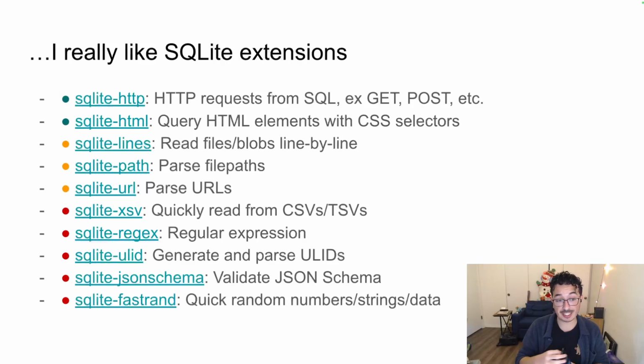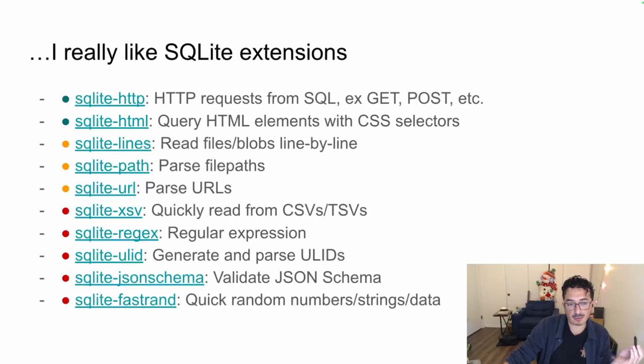One thing about SQLite extensions is that I really like them. I love building them. I've done them in many different languages, depending on, first off, what language I know, what language I want to play with, but also what makes sense for the specific problem that I'm trying to solve. Here's a list of them that I've built in the past. The ones with the blue dots are written in Go. The ones with yellow dots are written in C, and the ones in red are written in Rust.